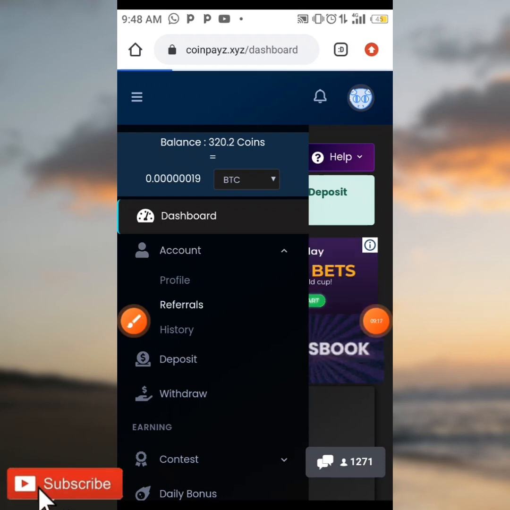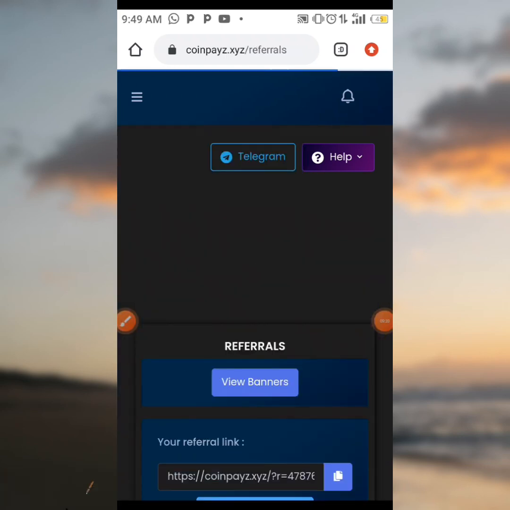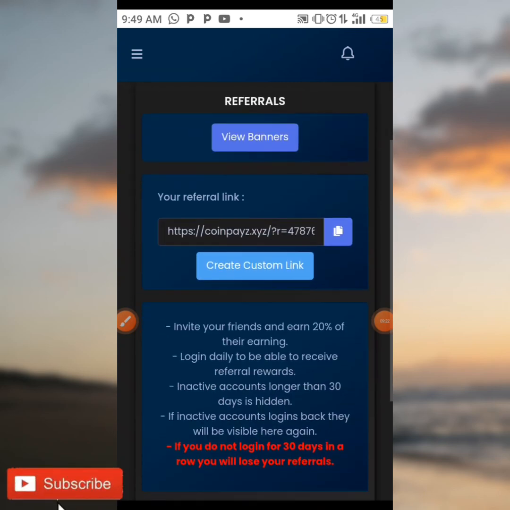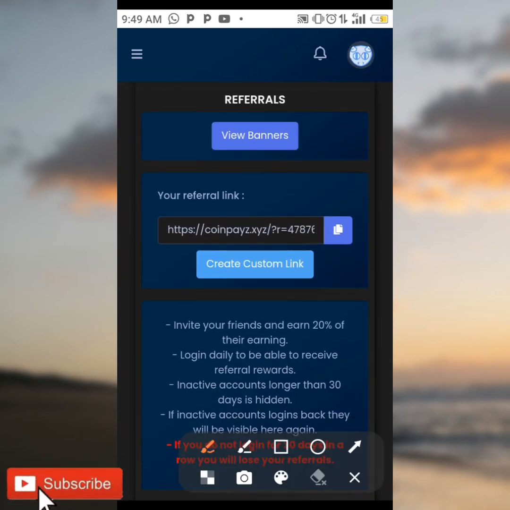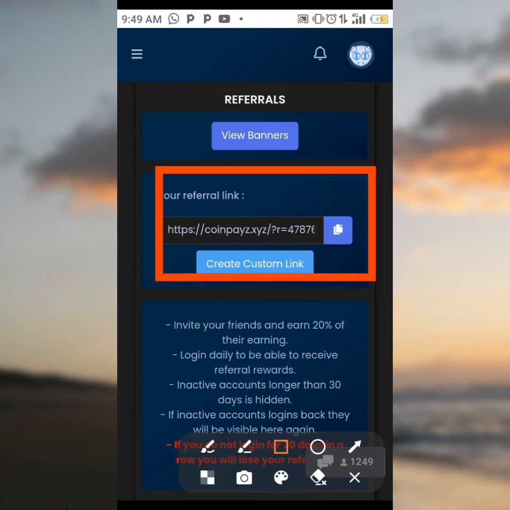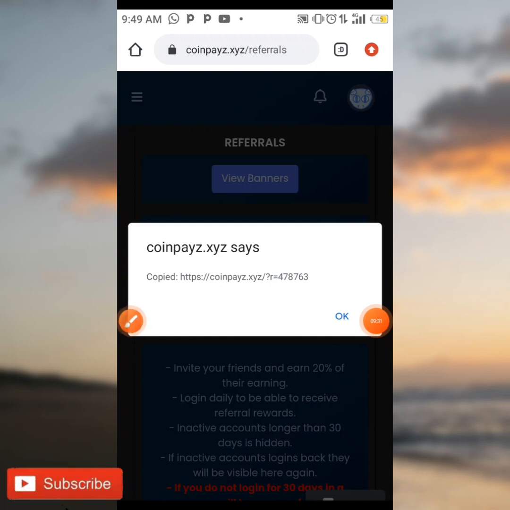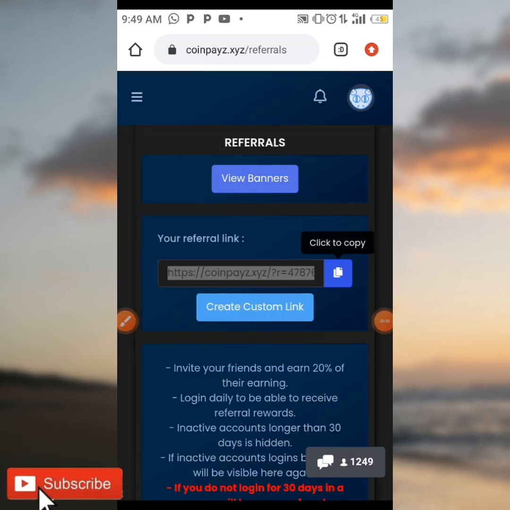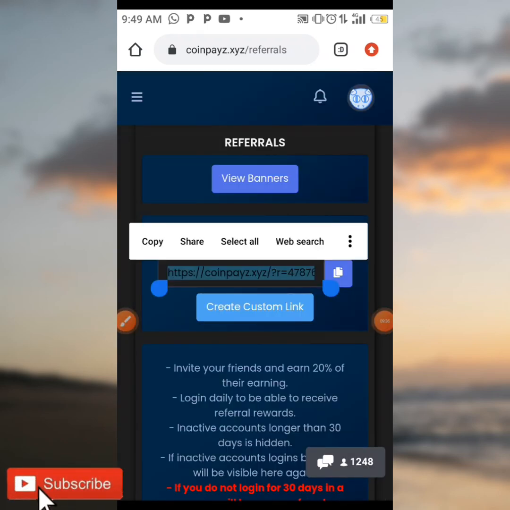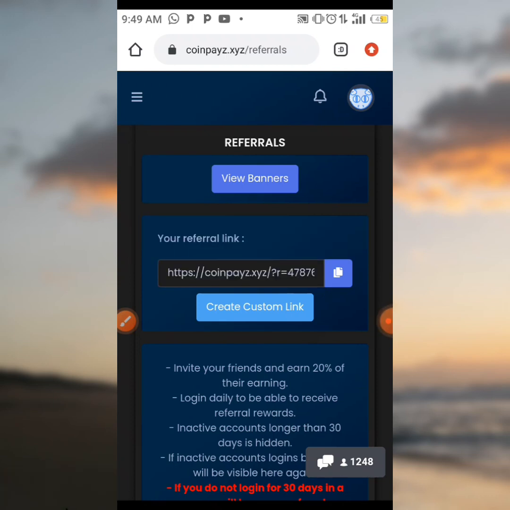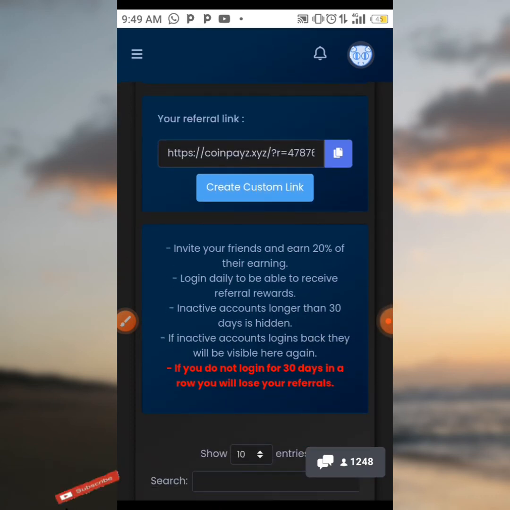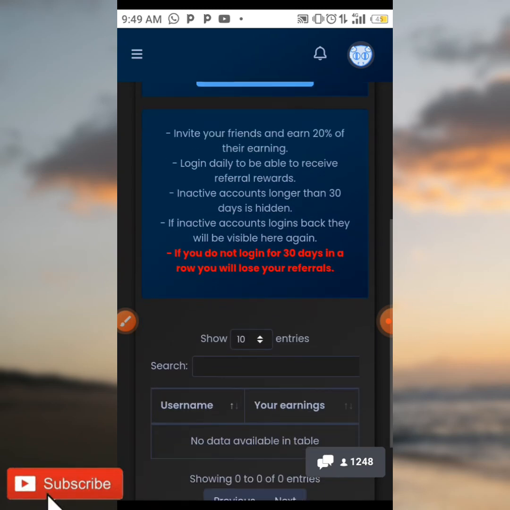So when you click on referrals to get your referral link so you can also earn, I'm going to be scrolling down. As you can see over here, this is my own referral link. Now all you need to do is tap on the copy and the OK, and your link is going to be successfully copied. Then you can share it with your friends and loved ones, so they too can also earn. And when they earn, you're going to be earning also from them. So guys, this is how you can earn for free on this site without any investment.